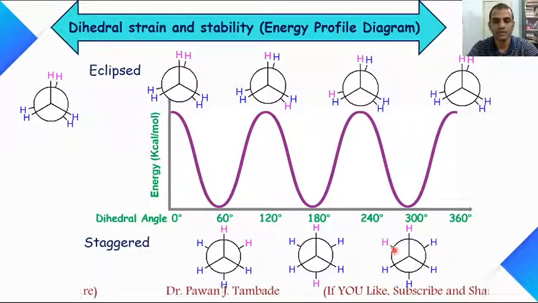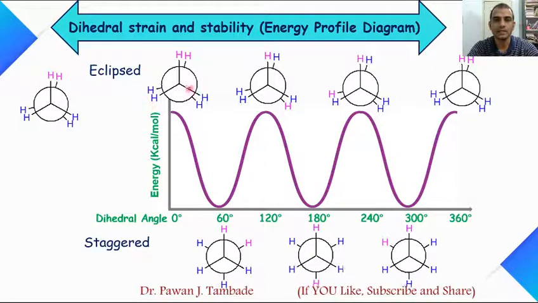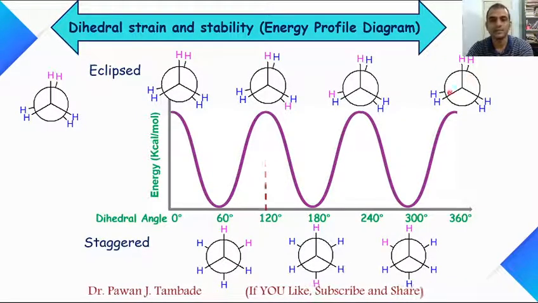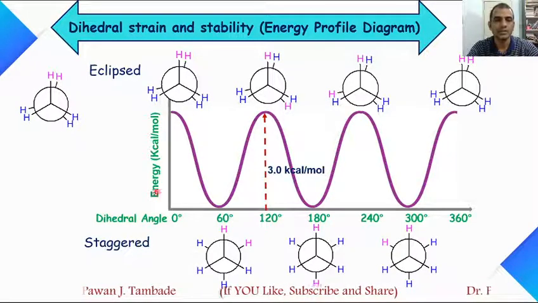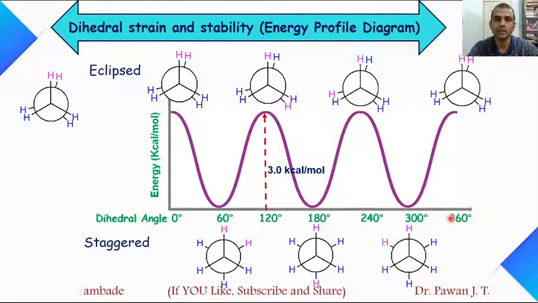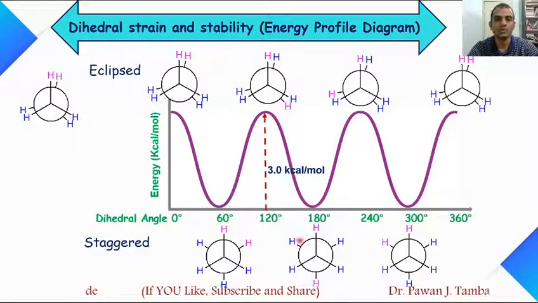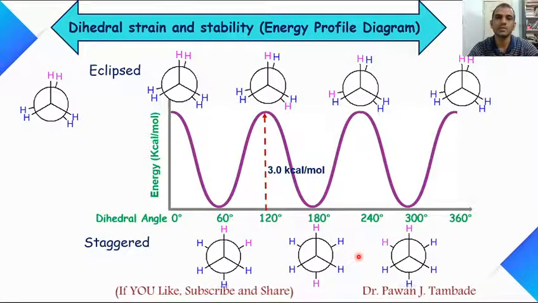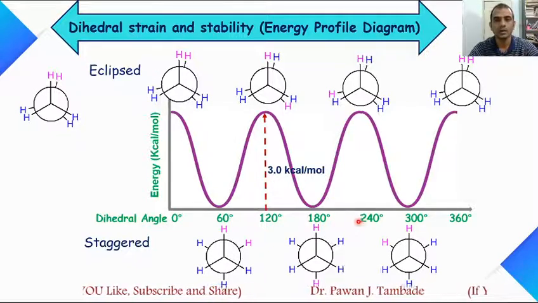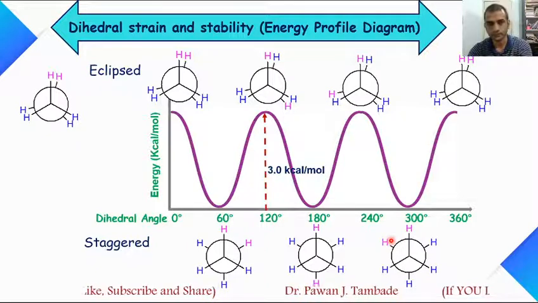So staggered conformations have lower energy and eclipse conformations have higher energy. The energy difference between staggered and eclipse conformation is found to be 3 kilocalorie per mole, which shows that staggered conformation is more stable than eclipse by 3 kilocalorie per mole.